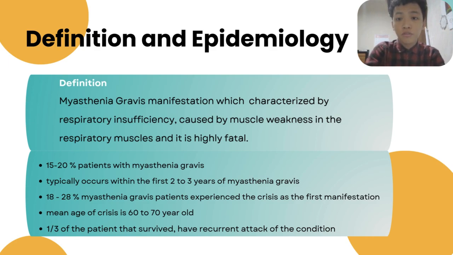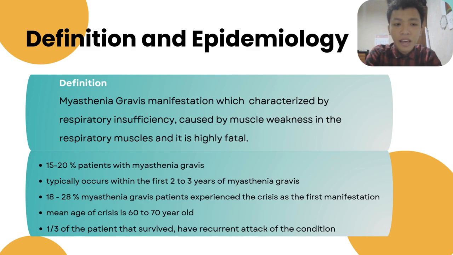I would like to talk about the definition of myasthenic crisis. Myasthenic crisis is defined as a manifestation characterized by insufficient respiration caused by myasthenia gravis, a disease that affects the neuromuscular junction. It is a condition where muscle weakness occurs in the respiratory muscles, which are essential for breathing, thus causing respiratory failure, and it is highly fatal.